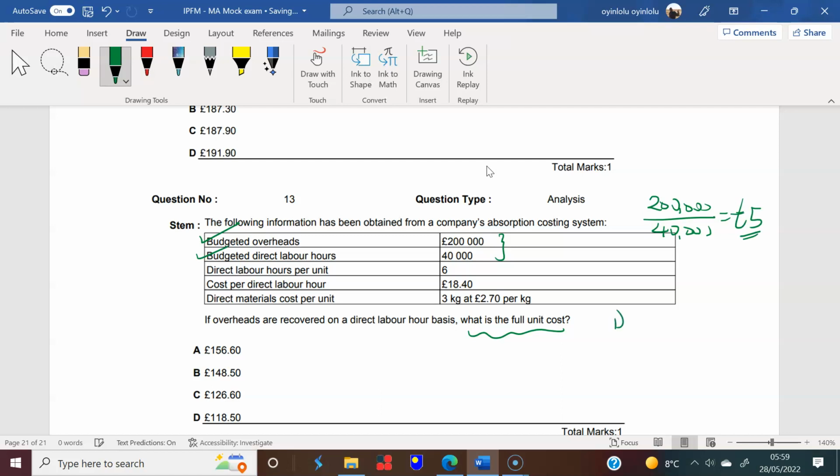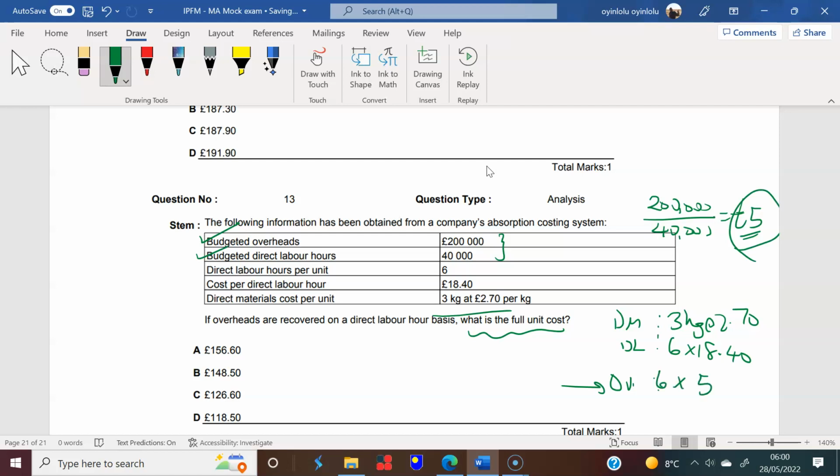But now let's just get direct materials, direct labor, and let's put in the overhead. Direct materials here, we need 3 kilograms at £2.70. Direct labor, we're told that you need 6 hours of labor per unit, and the cost per direct labor hour is £18.40. So you need 6 times £18.40, but your overheads are being absorbed at £5 per direct labor hour, so you will also have 6 times 5.